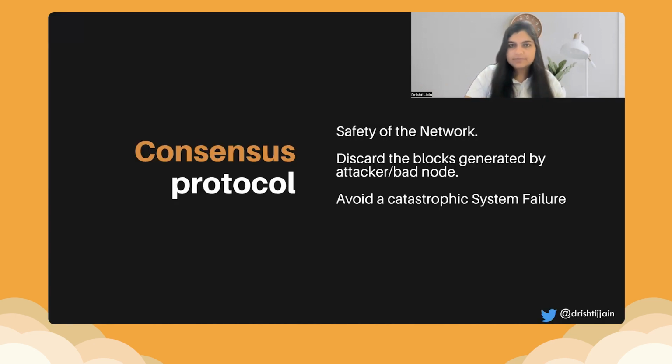Now, consensus protocol is what makes one blockchain different from the other. So the Ethereum blockchain is different from the Bitcoin blockchain. But what exactly makes them so different from each other?